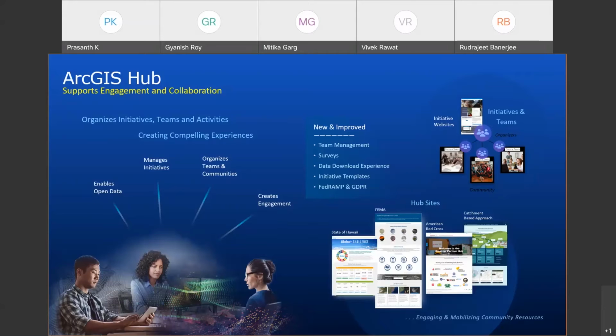So a lot of innovations are happening on this, and a lot of organizations use ArcGIS Hub. For situational awareness specific workflows, I have used ArcGIS Hub to tailor a lot of such applications together using ArcGIS.